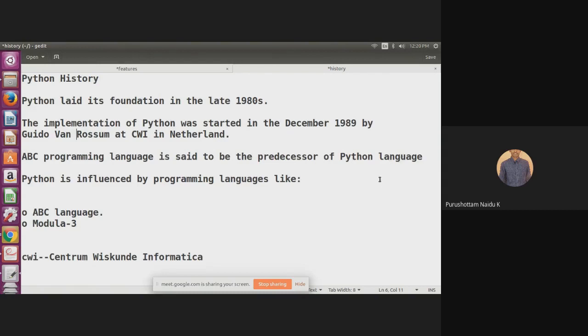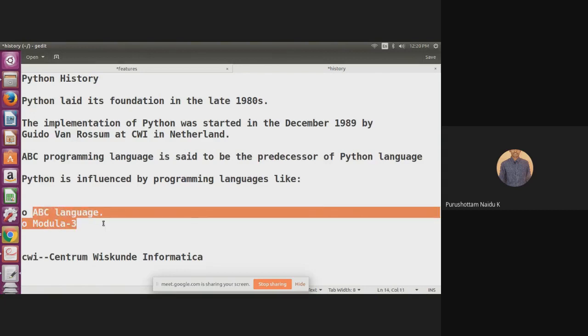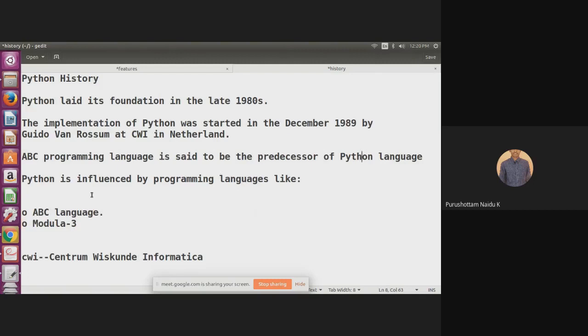With the help of the ABC programming language and also the Modula-3 programming language, Python was developed. That's why ABC and Modula-3 are called the predecessors of Python. Python is influenced by programming languages such as ABC and Modula-3. This is a brief history of Python programming.